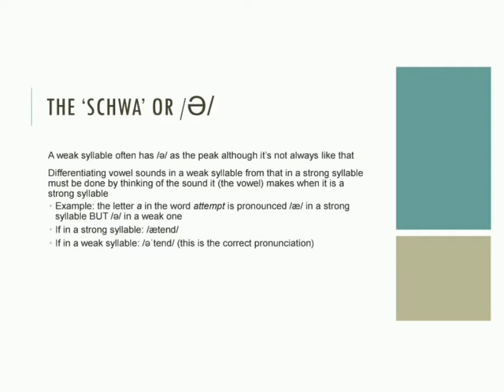For example, the letter A in the word attempt is pronounced as a full vowel in a strong syllable but as schwa in a weak one. If in a strong syllable, the pronunciation will be attempt. If in a weak syllable, the pronunciation will be attend. So the second one is the correct pronunciation.